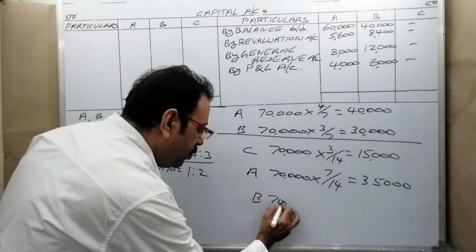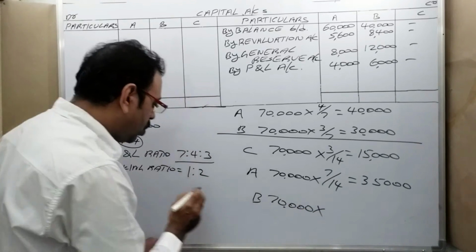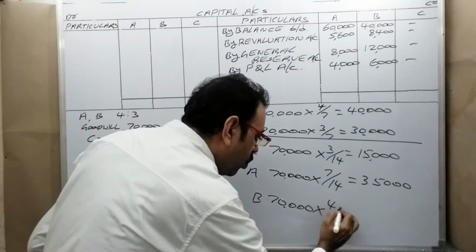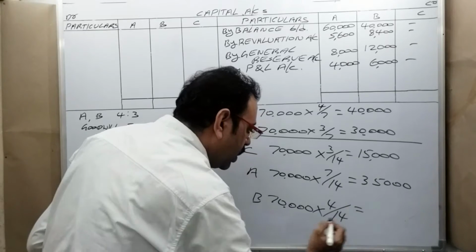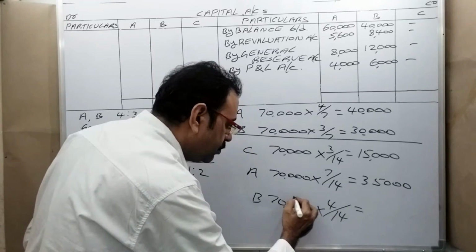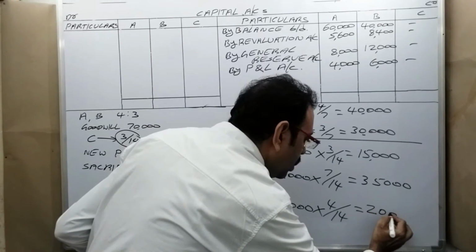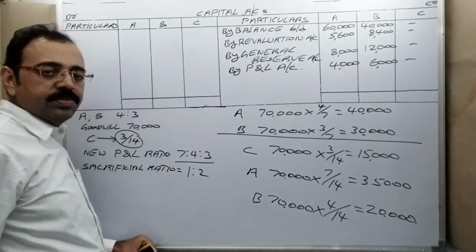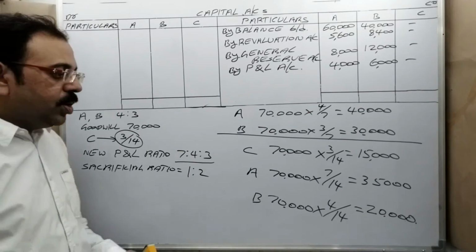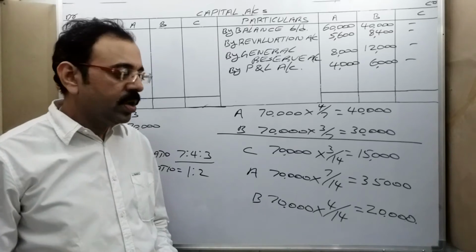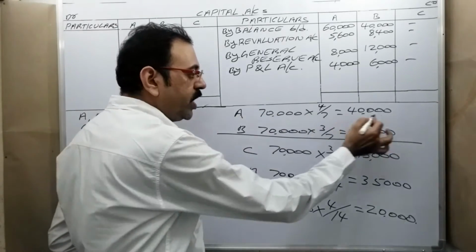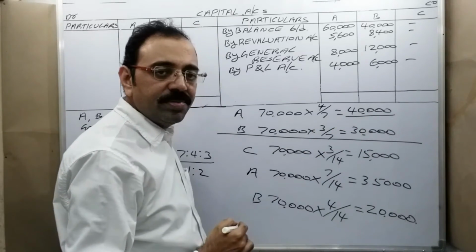Similarly, B, 70,000 into 4/14 is equal to 20,000 rupees.